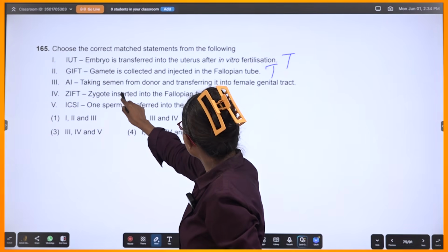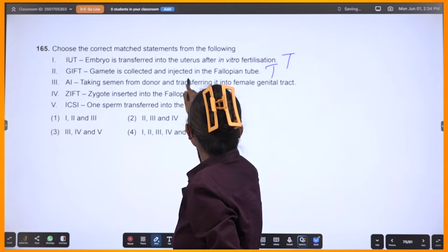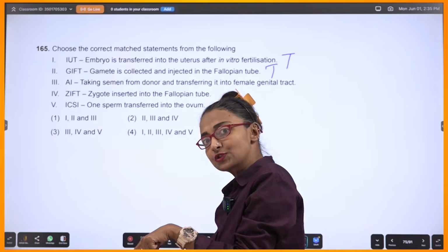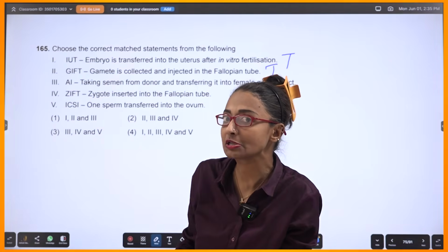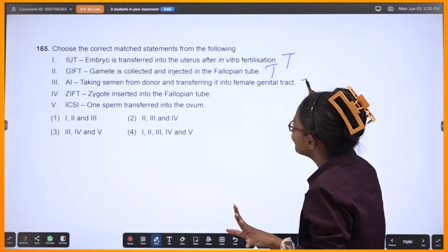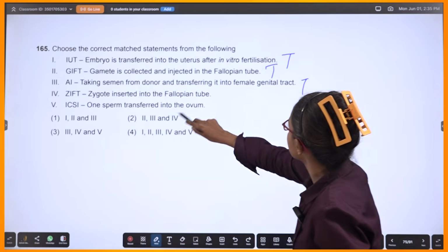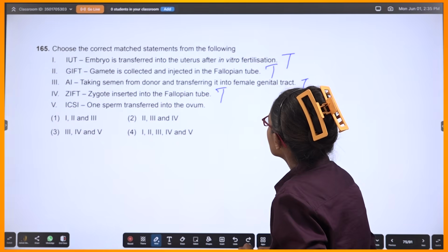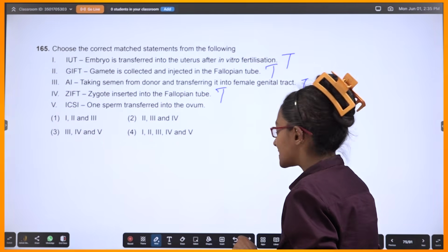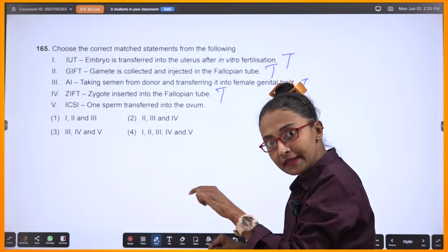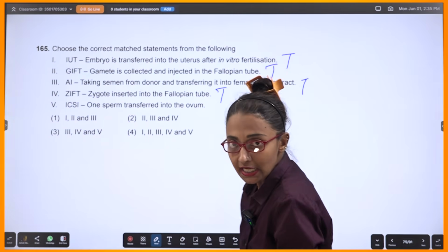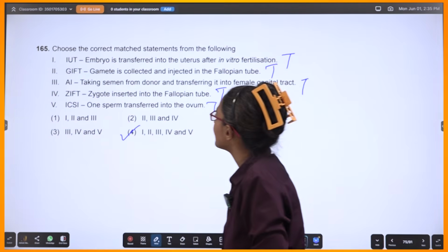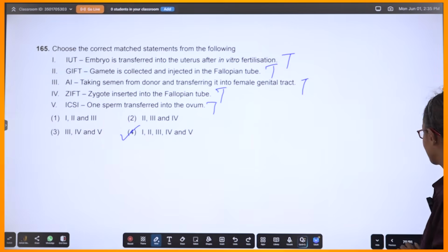Semen is taken from a donor and transferred into the female genital tract of that woman whose partner cannot produce semen. So true. Zygote is inserted into the fallopian tube. ICSI: one sperm transferred into the ovum manually, in a more precise way. True. So 1, 2, 3, 4, 5. All 5 of the statements are true.